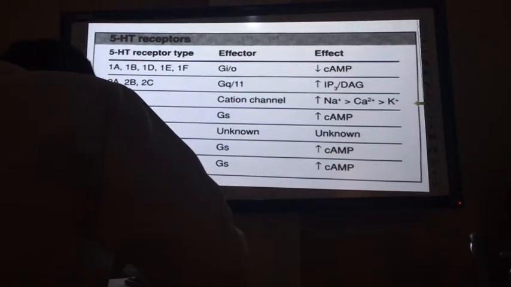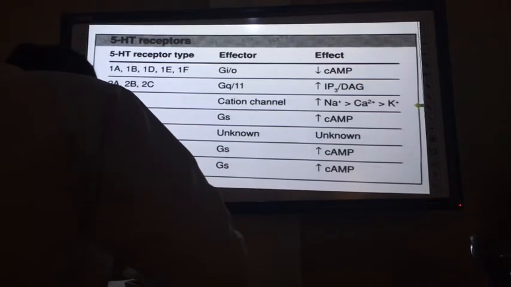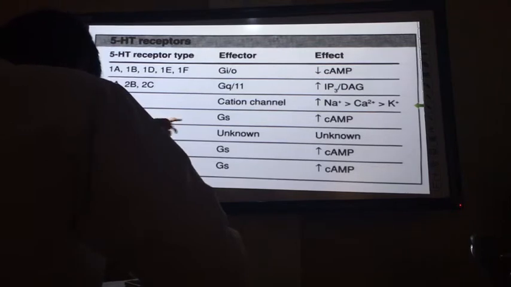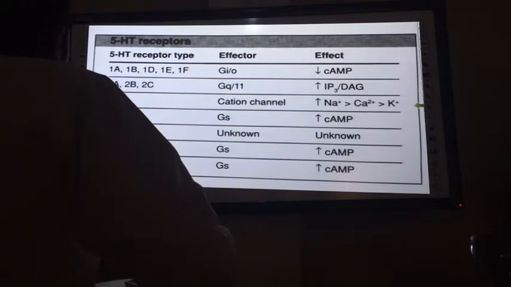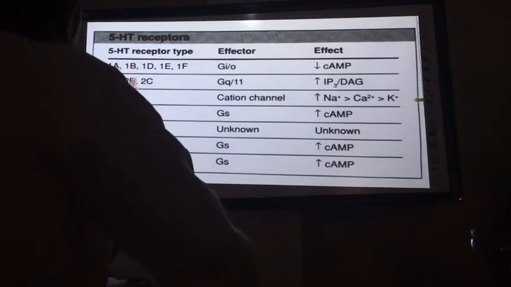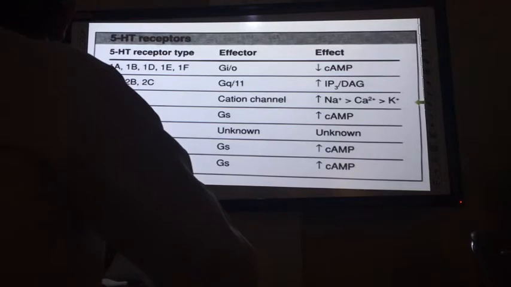5-HT4 is linked to Gs. 5-HT5A and B are unknown, but sometimes Gq. 5-HT6 and 5-HT7 are Gs. So this is the full mechanism if you are asked: how it is linked to secondary messengers and secondary enzymes. In the same general classes of receptors we can write here also.